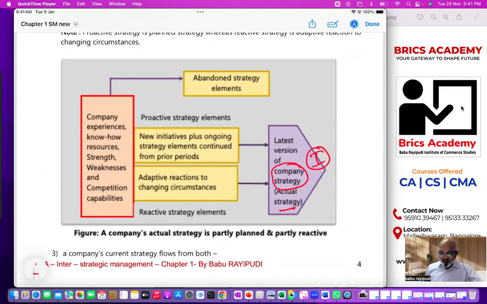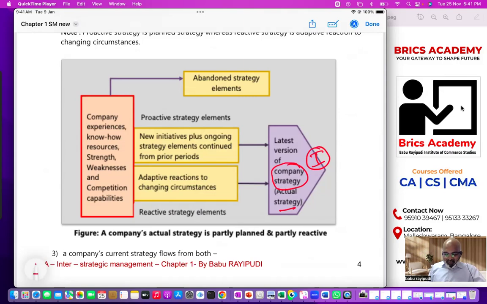Now let's see. To reach this strategy, understand the chart carefully. I'm telling you, in strategic management, if there is a question that involves a chart, please draw it. If you don't draw it, almost 70% of the marks will be cut off, because strategic management usually is explained with the help of charts. So as well as you can, please write charts, draw charts. Okay, now look at the left hand side.